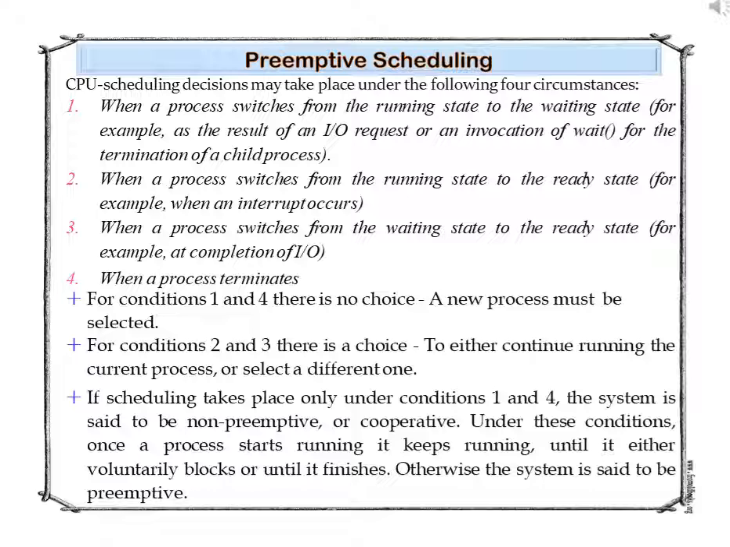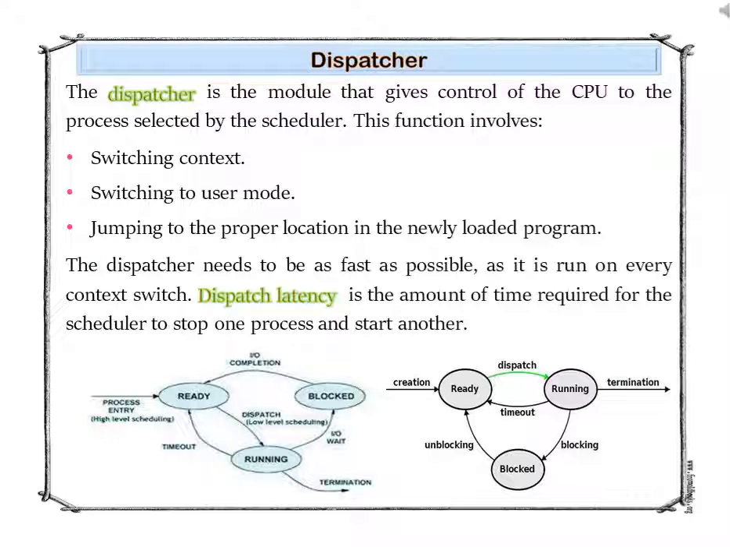The second is when a process switches from the running state to the ready state. And next is the dispatcher. The dispatcher is the module that gives control of the CPU to the process selected by the scheduler. It performs context switching, switching to user mode, and jumping to the proper location in the newly loaded program.